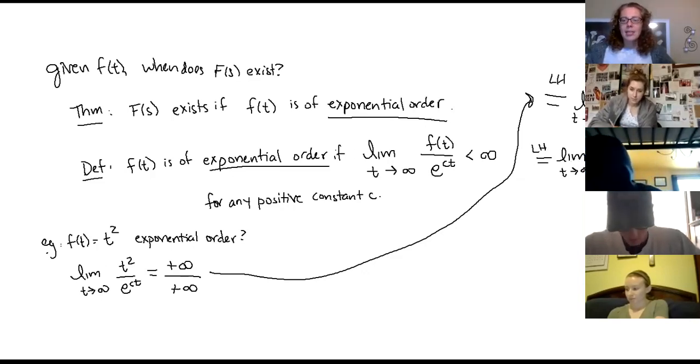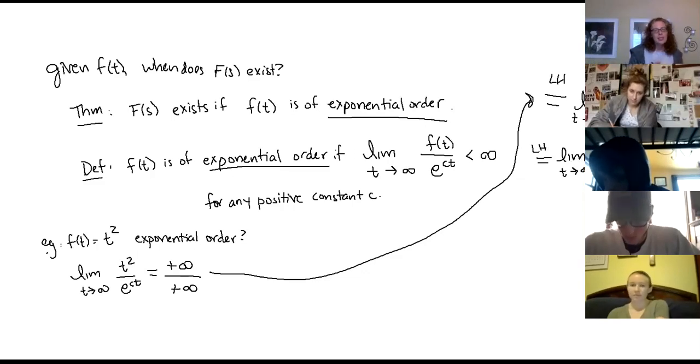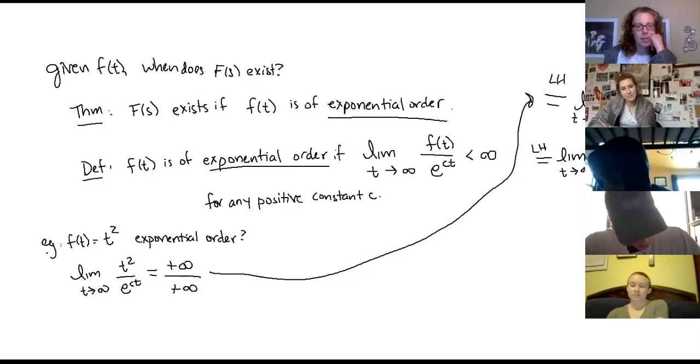And that is 2 over positive infinity, which ends up equaling 0. 2 friends, infinity sticks of gum. Everybody's going to get 0 pieces of gum eventually. All right, so I evaluated this limit. I got 0. 0 is less than infinity.